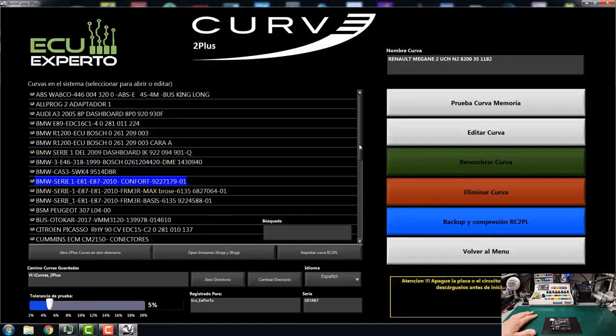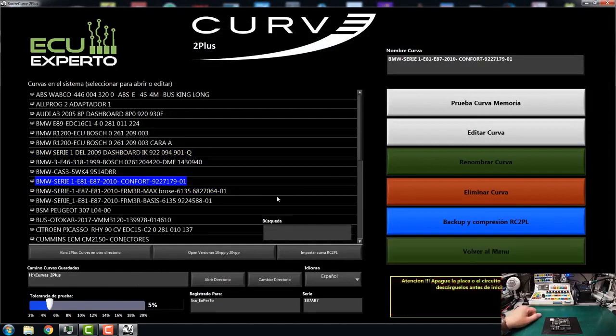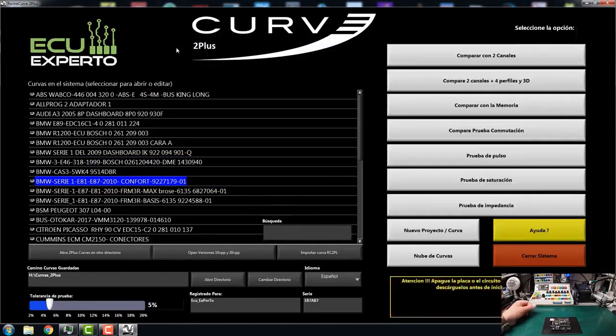Cloud of curves. How do I enter the cloud of curves? We open the software. This screen appears where the other projects are, the options, and here in the options, in this part, is the cloud of curves. So I'm going to click there.